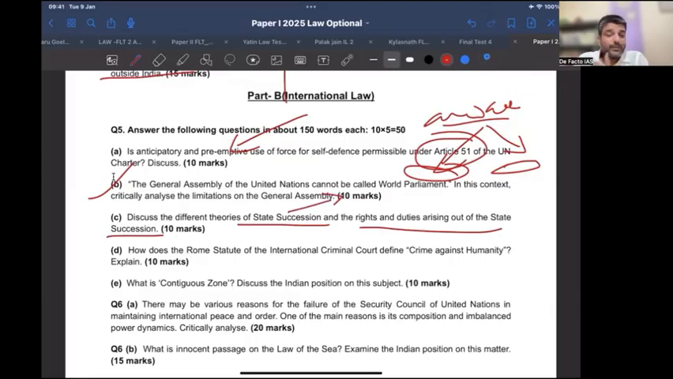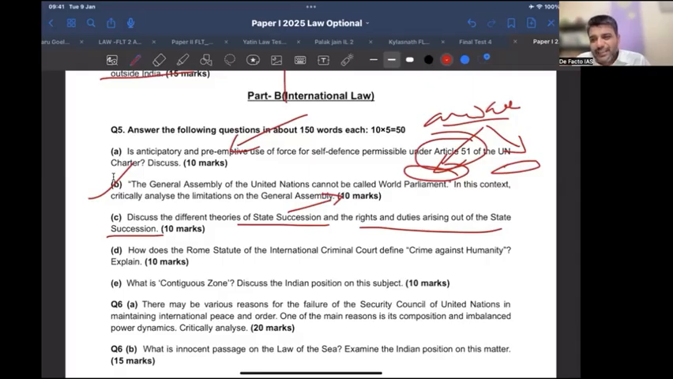State succession, there are two major theories. One is clean slate and the other is continuity. What kind of rights and duties will come depends upon what theory is followed. Like in the case of colonial treaty, clean slate is followed. In the case of commercial agreement, continuity is followed. In the case of boundary agreement, continuity is followed.